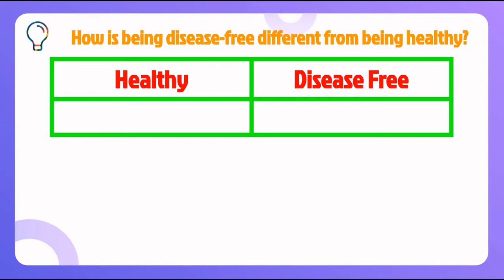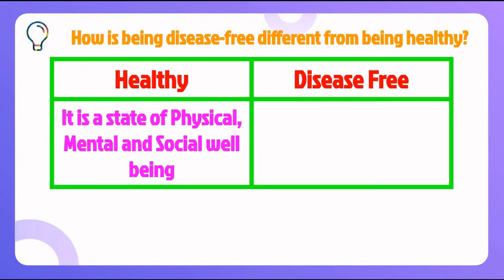We are going to make the differences between healthy and disease free. It would be very conceptual and it would stick in your mind if you write along with this video. We remember things for a longer time if we do it in such a manner. So let's pick out points in each of them and write. There are 3 basic main differences between healthy and disease free. Being healthy is not the same as being disease free, as I've told you. Let's look at the first point under healthy.